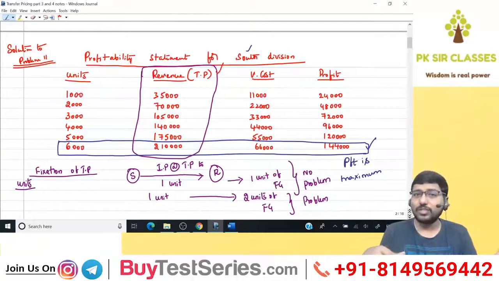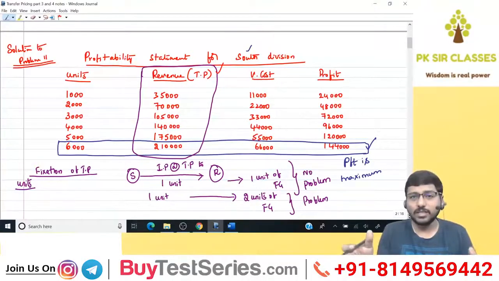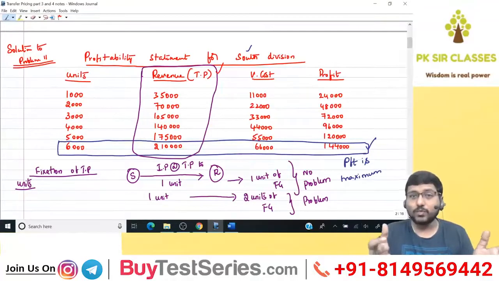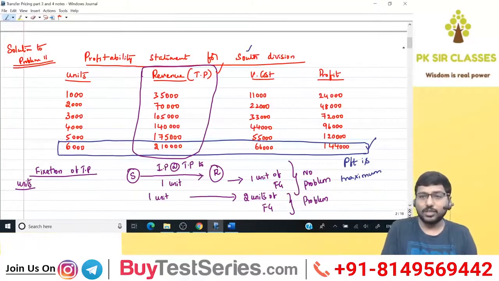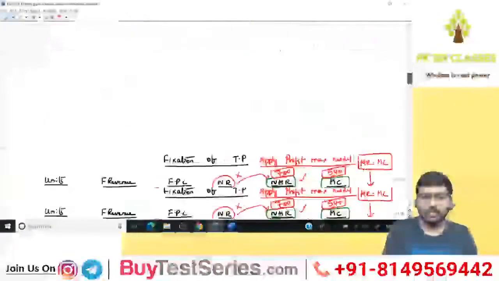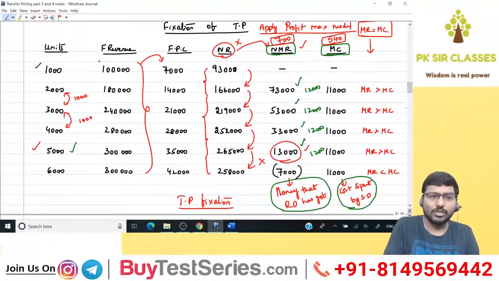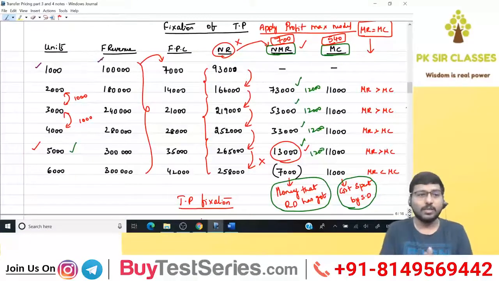Why? Because the supplying division's output and the receiving division's output are the same, since the ratio is 1:1. So we never had any problem. But when the ratio is different, say 1:2, then you will have a problem. Then how do we manage accordingly? Okay, now see here, guys. Here I don't have any problem. Why? Because of the 1:1 ratio. Suppose it is 1:2, what happens?